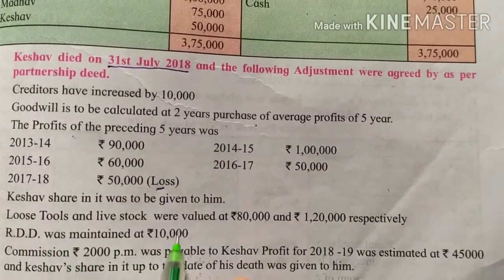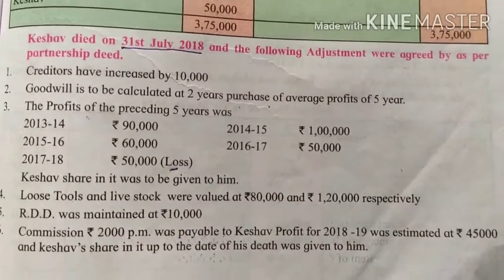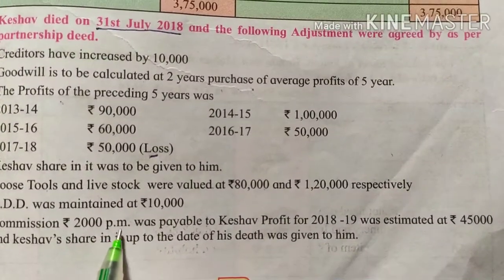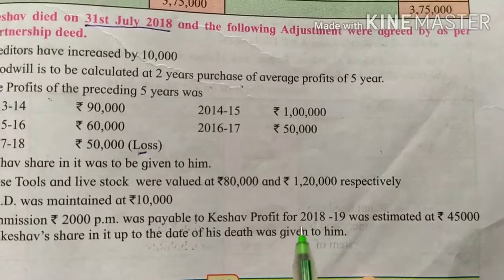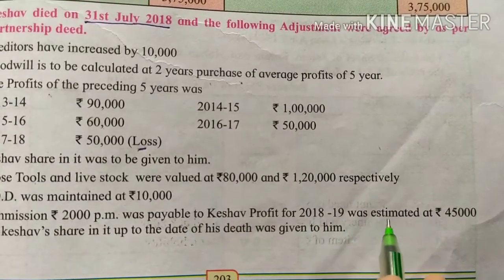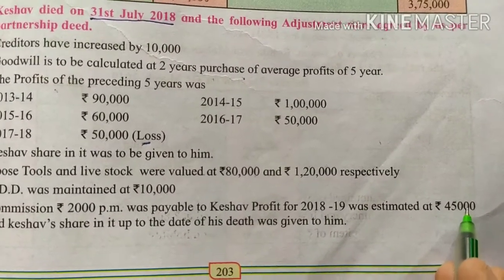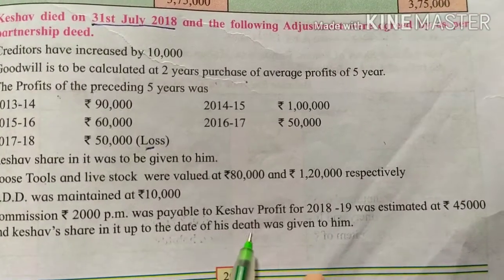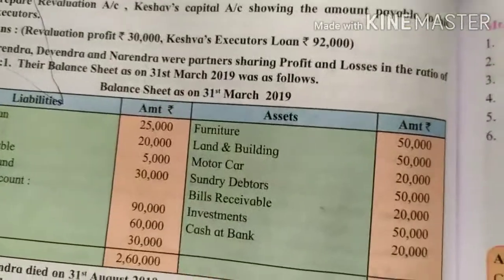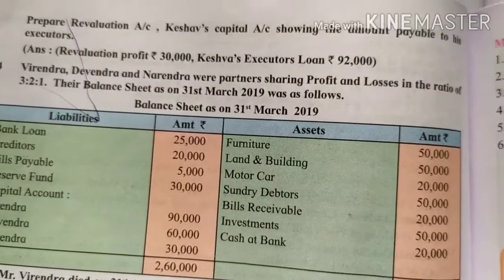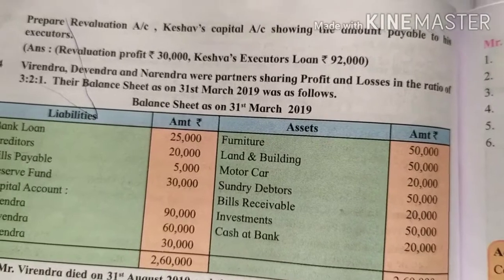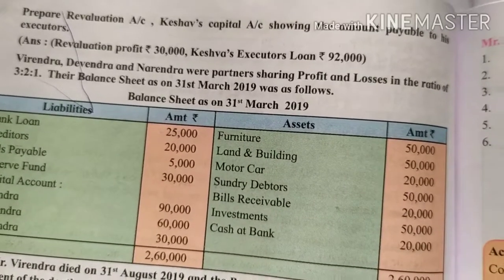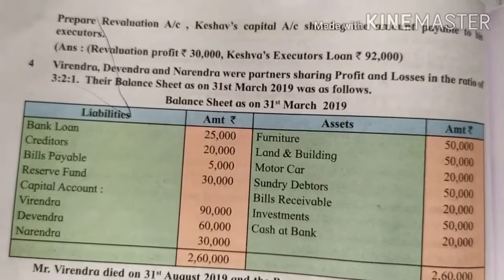Loose tools and livestock were valued at rupees 80,000 and 1,20,000 respectively. RDD was maintained at rupees 10,000. Commission rupees 2,000 per month was payable to Keshav. Profit for 2018-19 was estimated at 45,000 and Keshav's share in it up to the date of his death was given to him. Prepare revaluation account, Keshav's capital account, showing the amount payable to the executor.